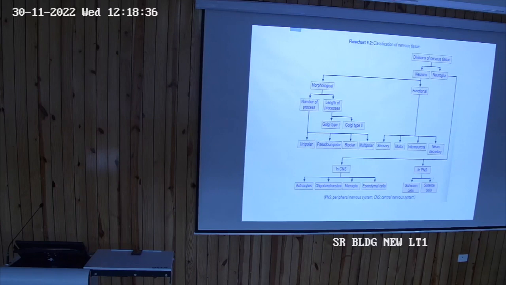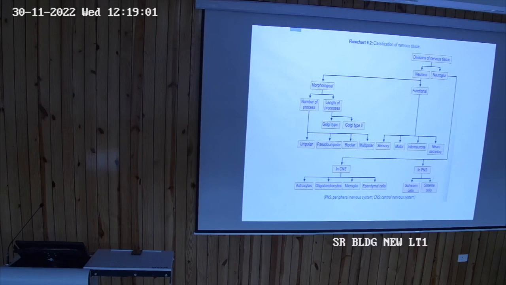These are acetylcholine, adrenaline, noradrenaline, also histamine, dopamine, and another is gamma aminobutyric acid, GABA.